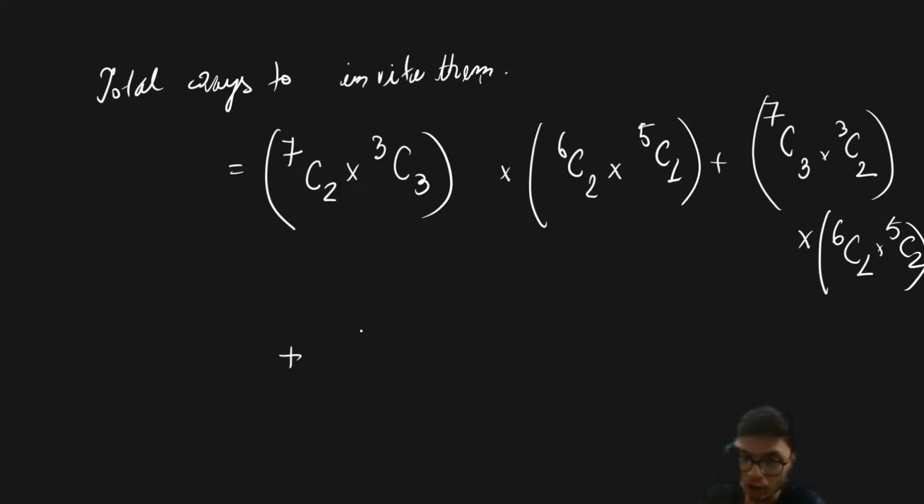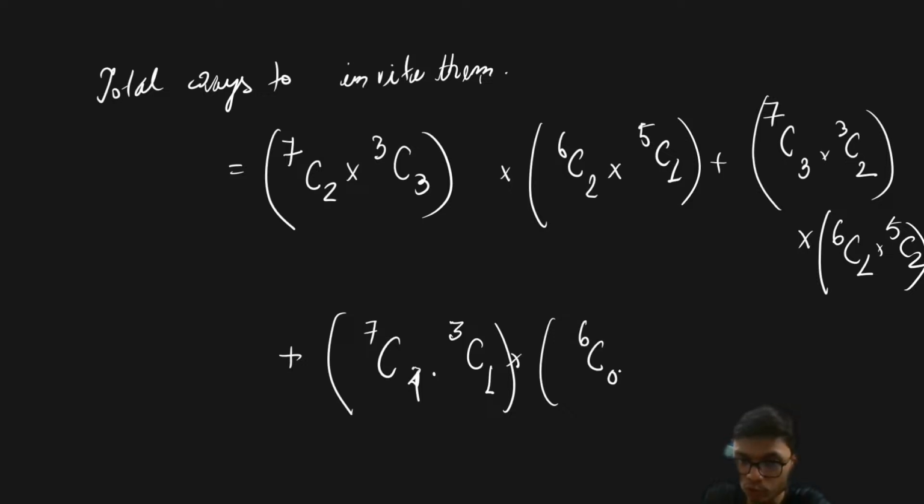Plus the third case: out of 7 you are choosing 4 boys, and out of 3 girls only 1 girl. Then from group B, out of 6 you are choosing no boys, and out of 5 girls you are choosing 3 girls.